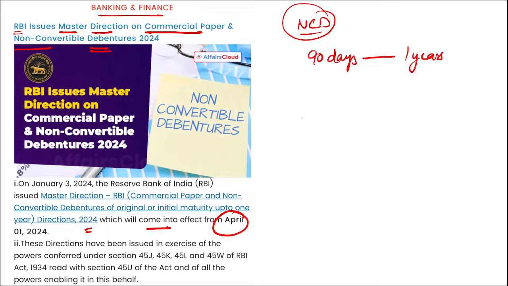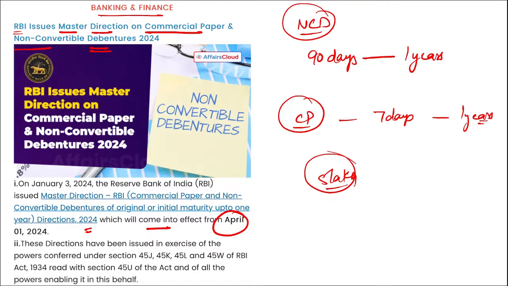These are your non-convertible debentures. Commercial papers, this means an unsecured money market instrument that is used in the form of a note with maturity between 7 days and a maximum of 1 year of the issue date. Now we talk about some of these guidelines. These commercial papers and NCDs must be issued and held in a dematerialized form with SEBI.